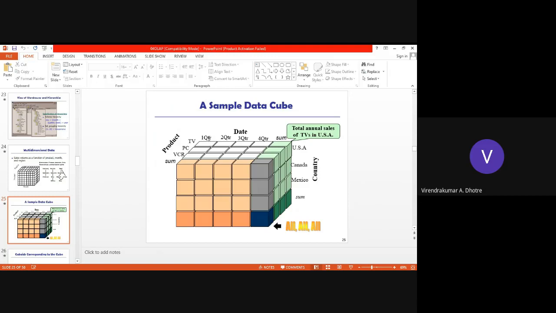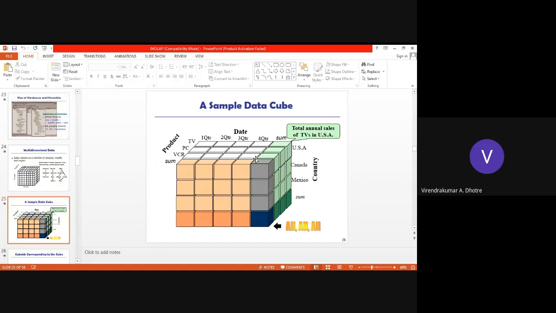In one quarter, how many televisions are sold? I can go for that separately. And in different regions, for example countries, like Europe and so on. Second quarter, third quarter, and the sum as per USA.